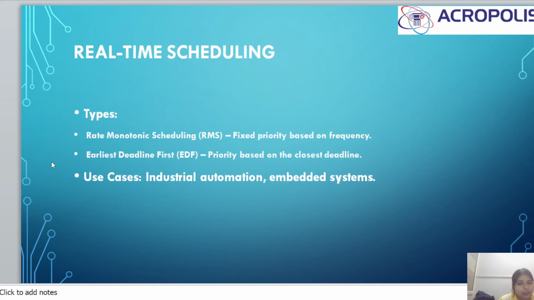Real-time scheduling. The types of real-time scheduling are rate monotonic scheduling, which is fixed priority based on frequency, and earliest deadline first, EDF, with priority based on the closest deadline. Use cases: industrial automation and embedded systems.